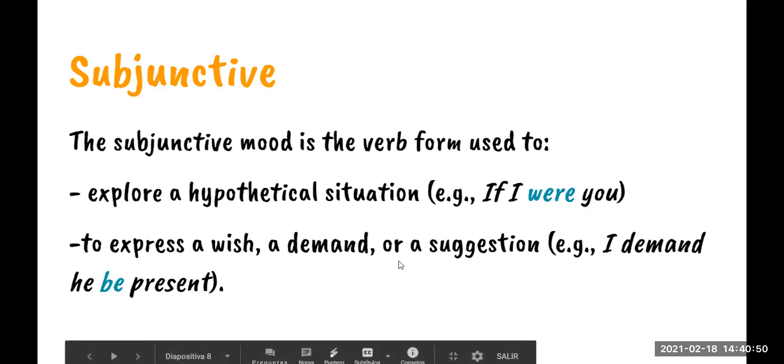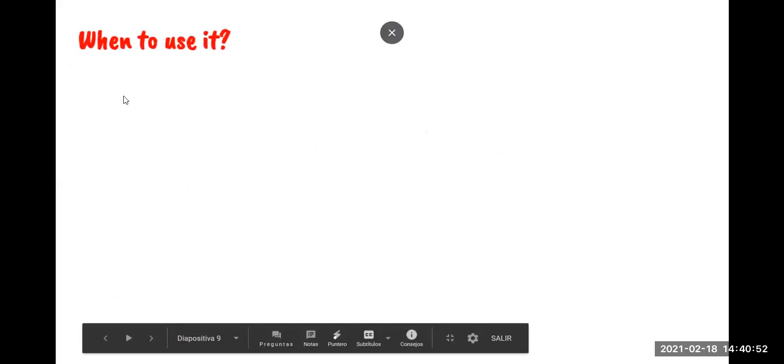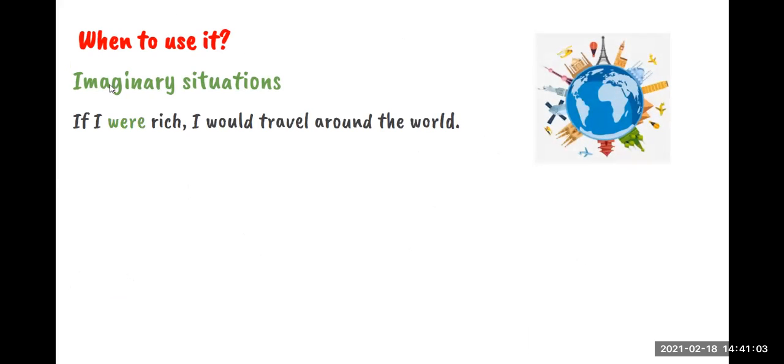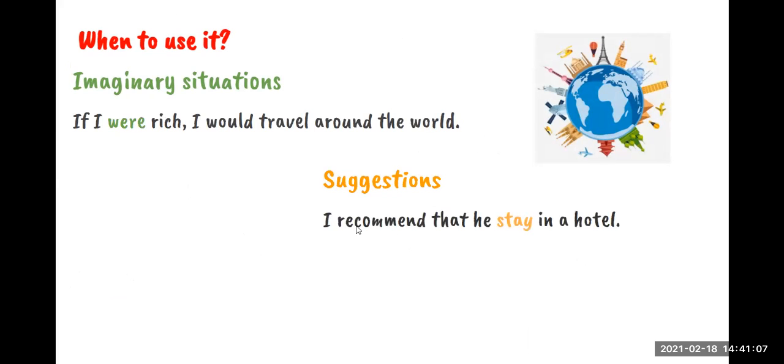Okay, so we are going to see when to use this kind of verb. Okay, for imaginary situations. For example, if I were rich, I would travel around the world. We have imaginary situations. We can use this also for suggestions. I recommend that he stay in a hotel.